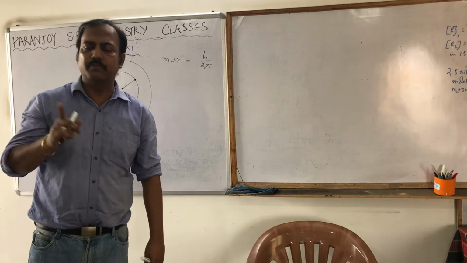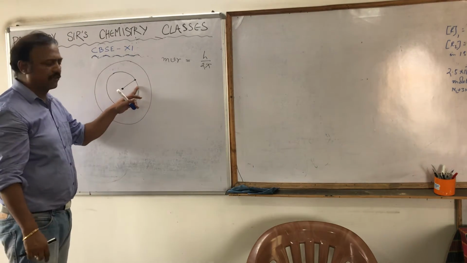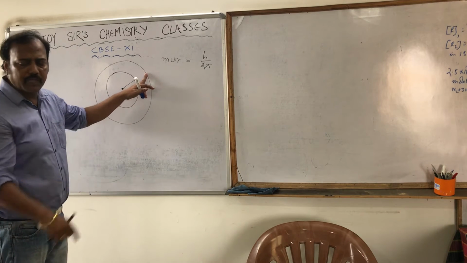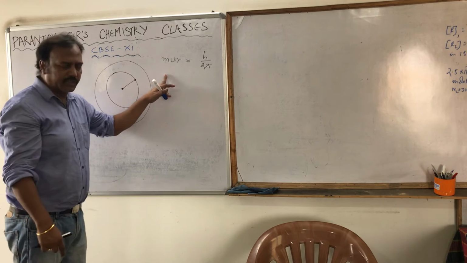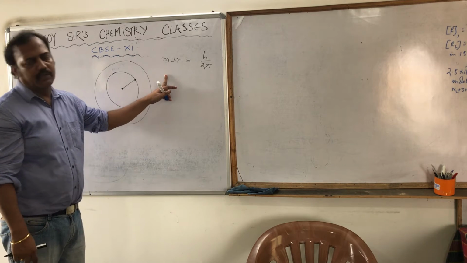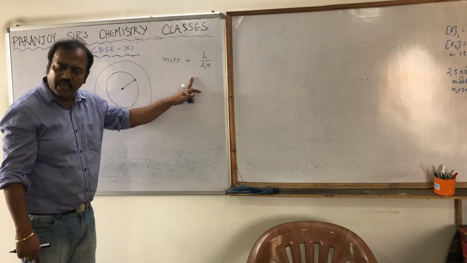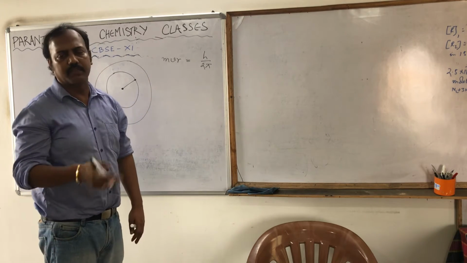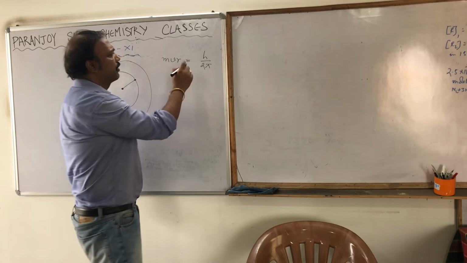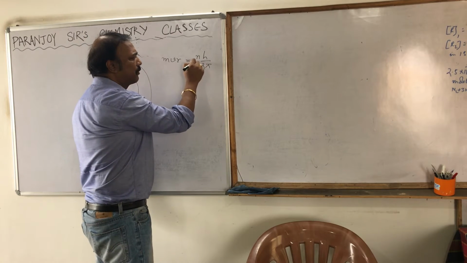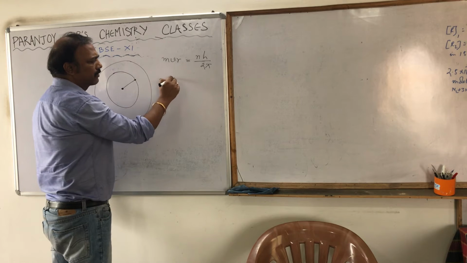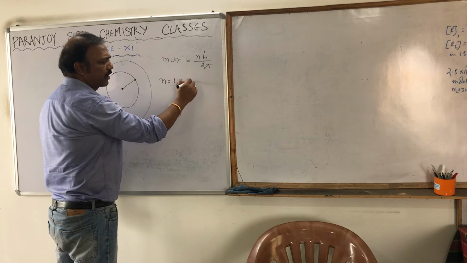It may be h by 2 pi for the first level, the first orbit. For the second orbit it is 2h by 2 pi. For the third it is 3h by 2 pi. For the fourth it is 4h by 2 pi. That is why we call it an integral multiple of h by 2 pi. So in general we write nh by 2 pi, where the value of n is equal to 1, 2, 3, etc.